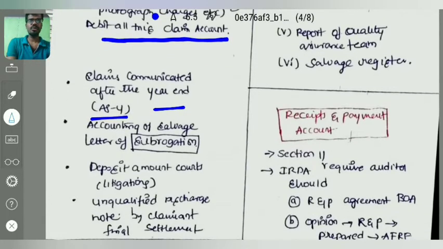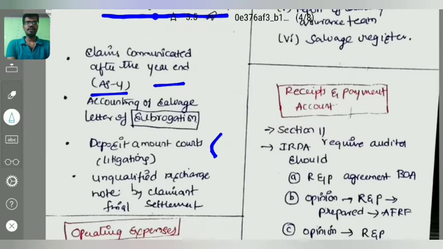Deposit amount with courts, litigations. If there are any litigations and the matter went to the court, any amount deposited by the insurance company in the court, that point the auditor needs to verify in case of claims paid. Unqualified discharge note from the claimant in case of final settlement. For example, the insurance company has cleared all the dues of the claimant and the final settlement has been done. Then the claimant shall issue an unqualified discharge note. That means that our agreement has been finished, that the insurance contract has ended, right?